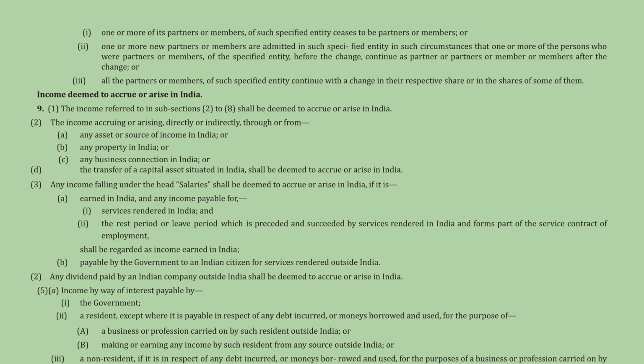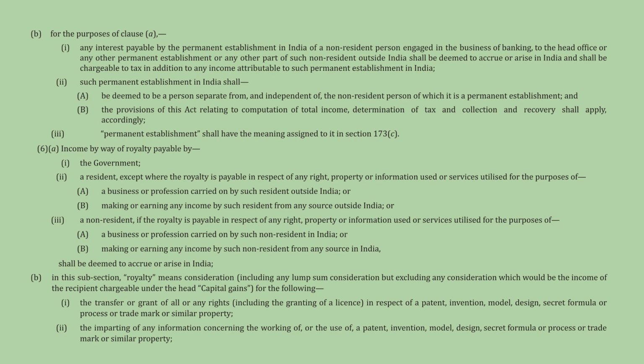Next, Chapter 2 introduces the scope of total income and the concept of a specified entity, like a partnership firm or a limited liability partnership. The Act details when a change in the constitution of a specified entity is considered. It then addresses income deemed to accrue or arise in India, specifying that income referred to in subsections 2 through 8 is deemed to accrue or arise in India.